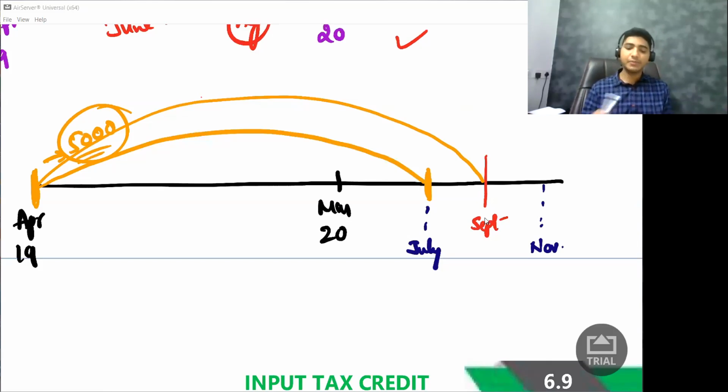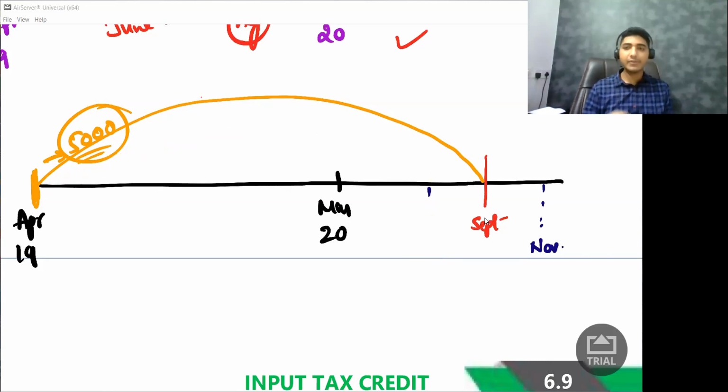So let us say instead of filing it in July, I have filed it in November. So I see two dates. Which are the ones? September or November, whichever is earlier. That is September. So I should have claimed the benefit by September. After September, can I claim? Answer is no. If I file the annual return somewhere in the month of July, after July, can I claim this 5,000 benefit? Answer is no. This is one condition.